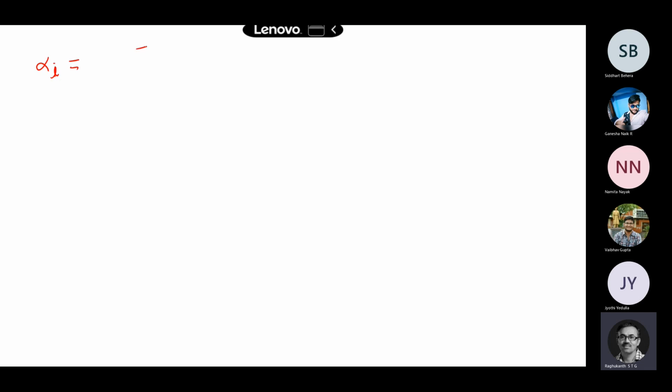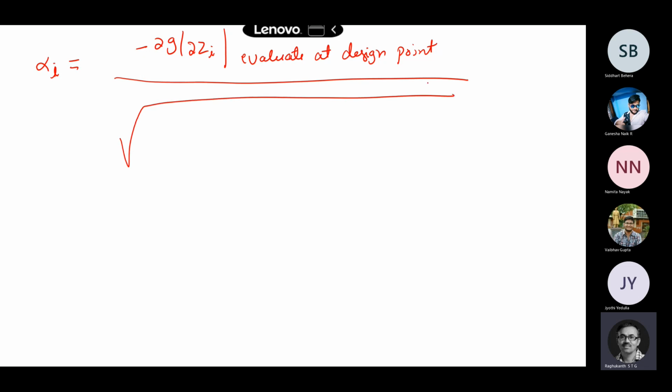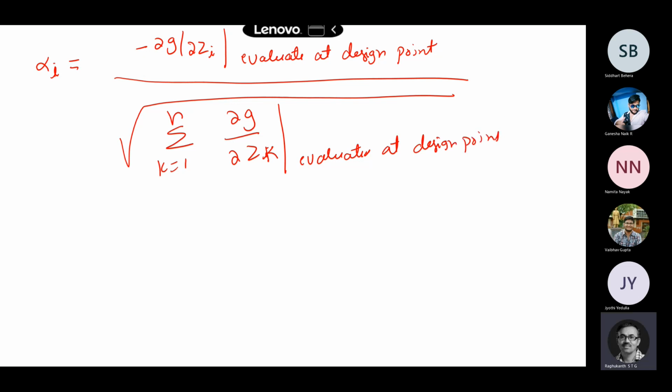So we will have some expressions like this: dou g by dou zi. You have to evaluate at the design point, divided by this one. So you have to do that Lagrange multiplier, and that derivation has to be done. Okay, so dou g by dou zk, sorry. And this has to be evaluated at the design points, not at the mean value. Okay, whole square will be there inside.